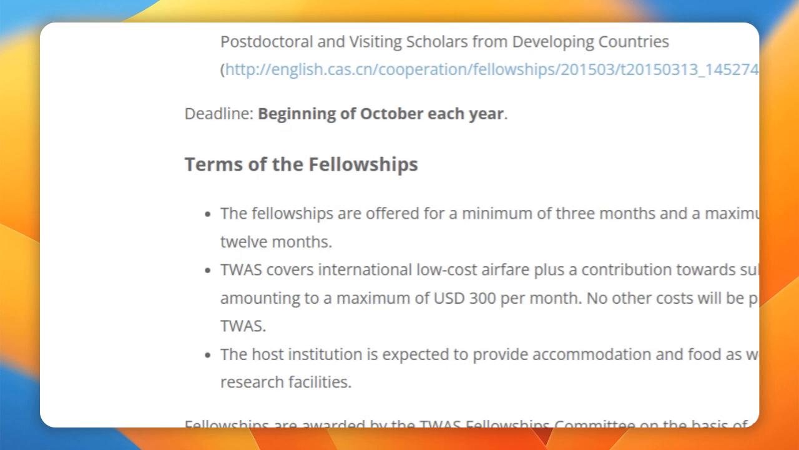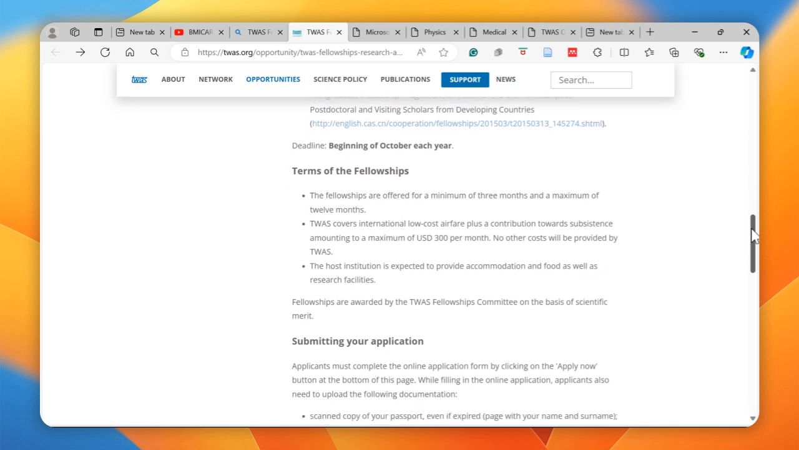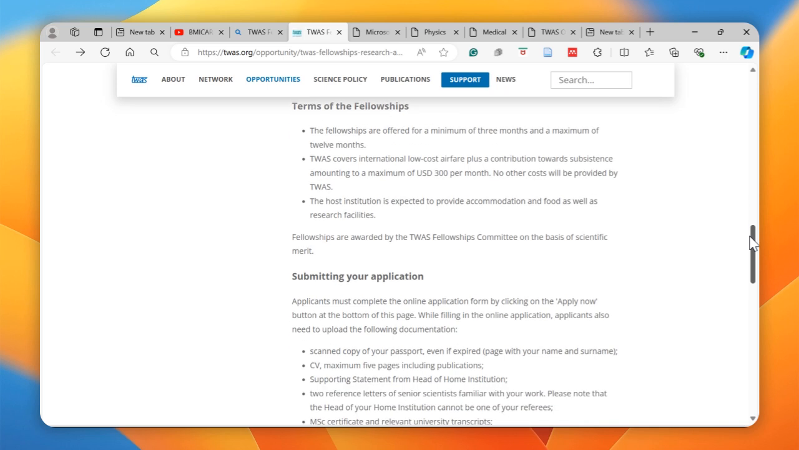So the fellowships are offered for a minimum of 3 months and a maximum of 12 months. This fellowship covers international low-cost airfare plus a contribution towards assistance amounting to a maximum of $300 per month. No other costs will be provided by this organization. So the host institution is expected to provide accommodation and food as well as research facilities.